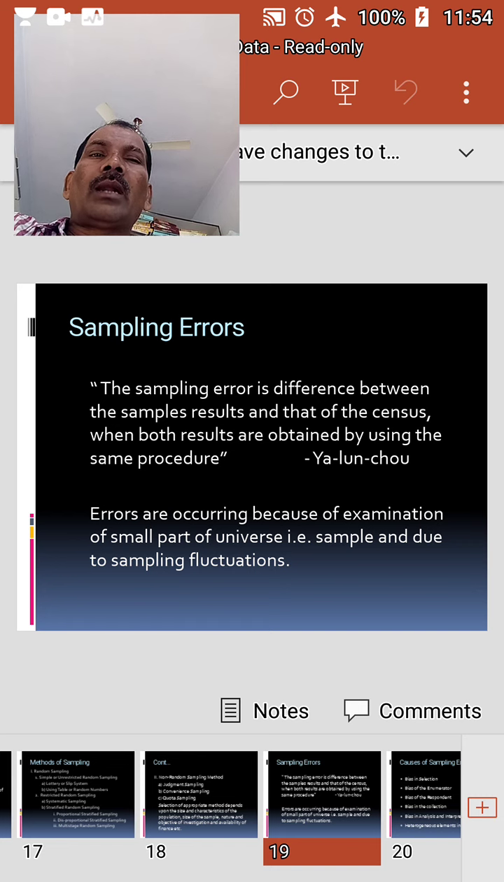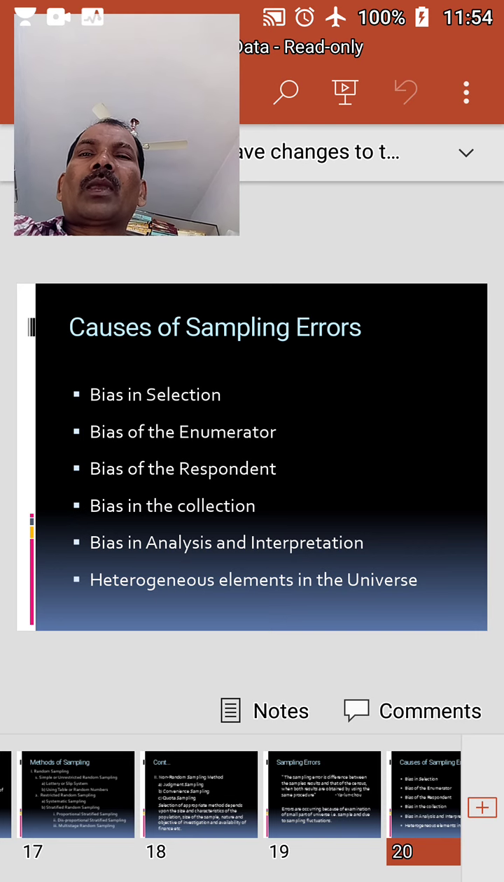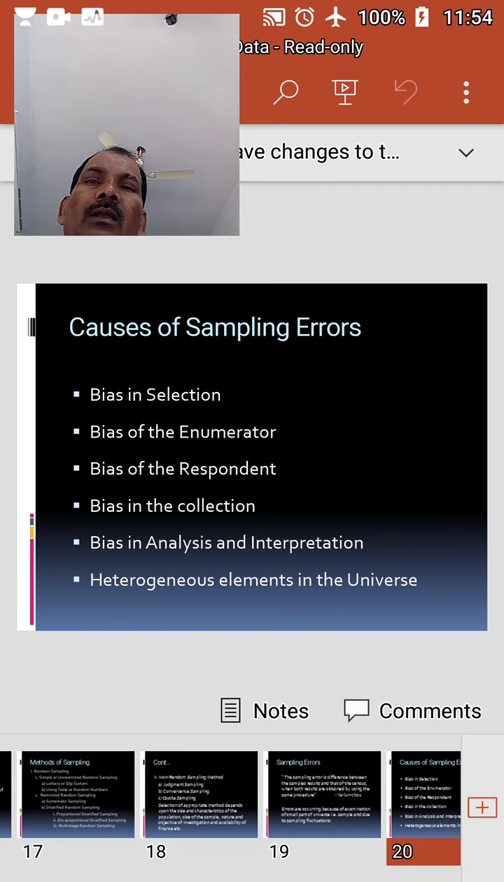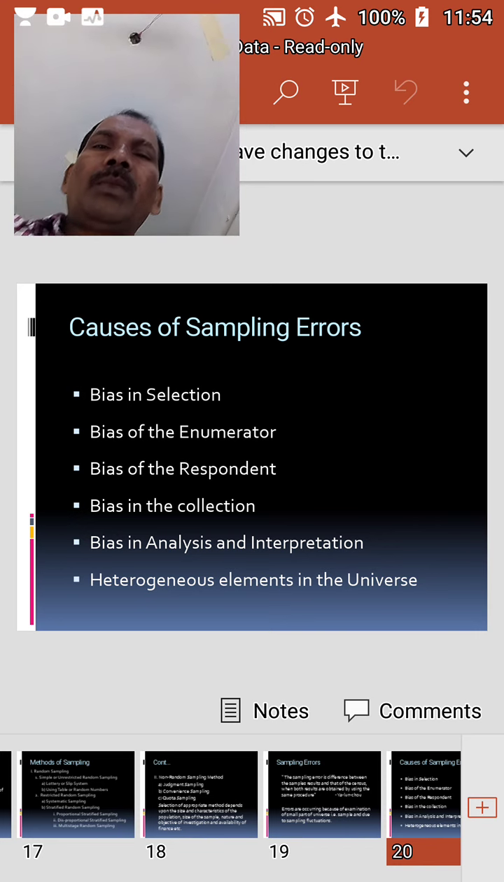These errors are both random sampling and non-random sampling, which occur due to sampling fluctuations. The causes of sampling errors are explained as follows. Bias in selection is one. This type of error arises when the selection of the sample is influenced by bias rather than scientific reason. Either the use of an inappropriate method or the selection of the sample results in sampling errors. For example, if a judgment sample is used in place of a random sample, a sampling error occurs. However, this error can be minimized by adhering to the random sampling technique.